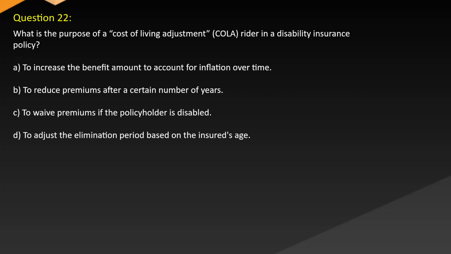Question 22. What is the purpose of a cost of living adjustment (COLA) rider in a disability insurance policy? A. To increase the benefit amount to account for inflation over time. B. To reduce premiums after a certain number of years. C. To waive premiums if the policyholder is disabled. D. To adjust the elimination period based on the insured's age.